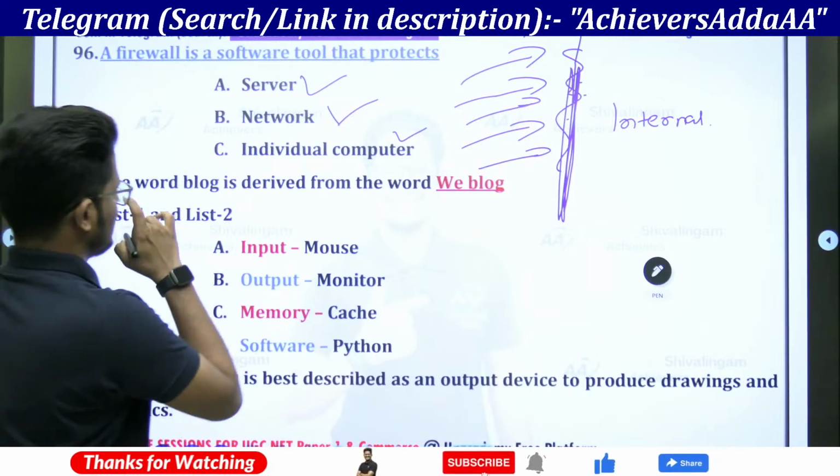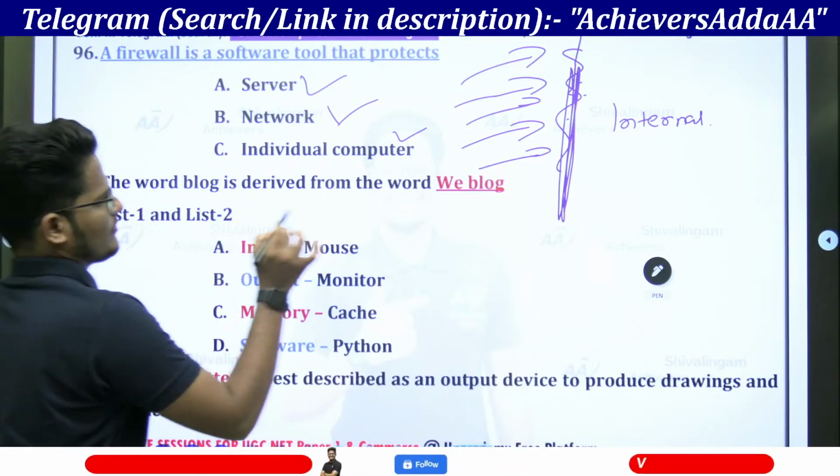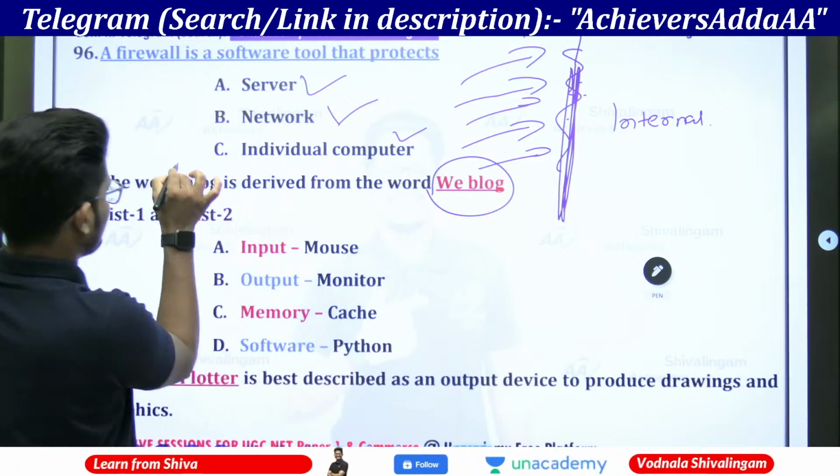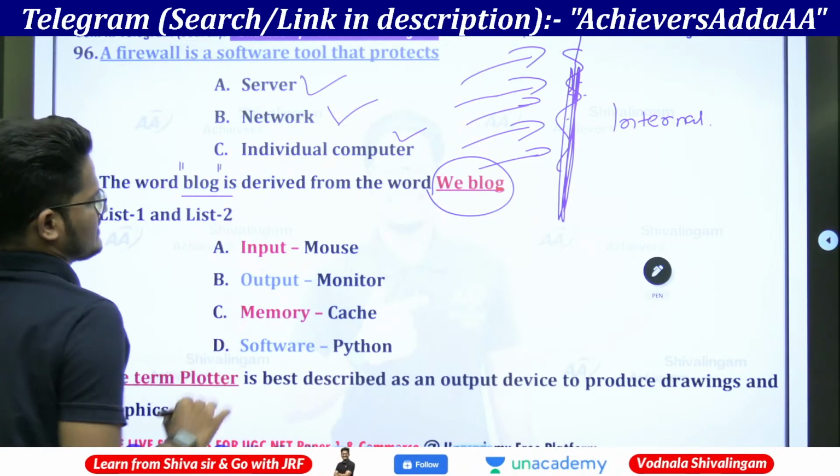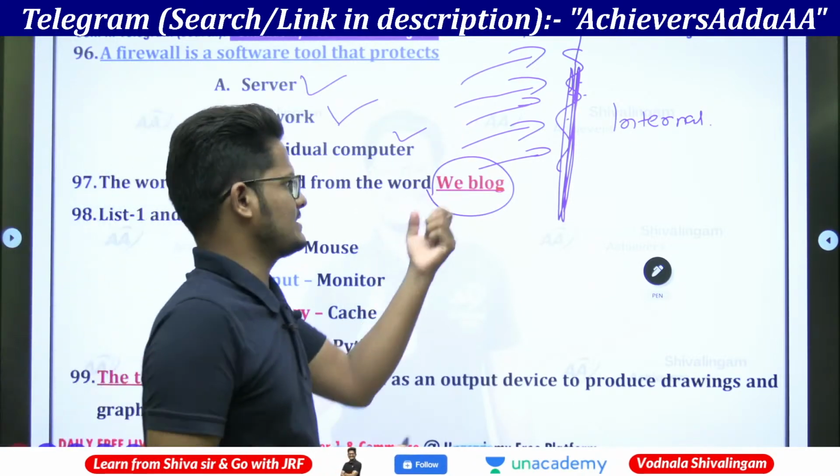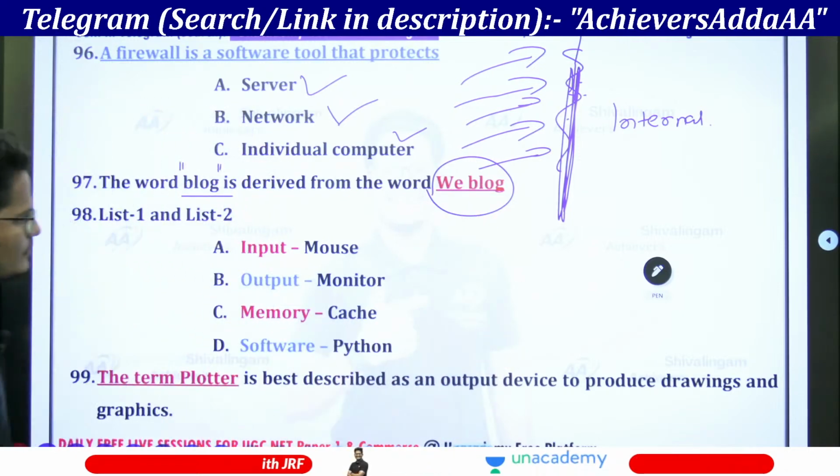The word blog is derived from vblog. The word blog is there now, which we are saying blogger. The blogger is derived from the vblog only.